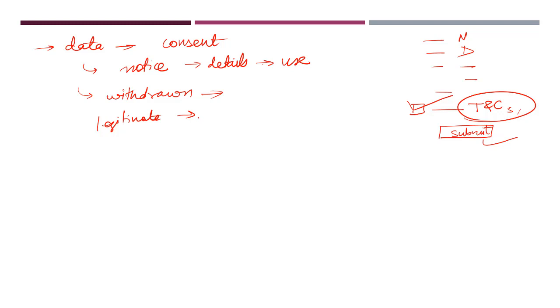What are those uses? See, first example, let's say you have voluntarily given your data. For example, you went to a website and wanted to create an account and you gave that data of your own accord. You said that I want to give this data, then consent is not required. Similarly, if the government requires your data for any purpose, any service, any benefit it wants to give, it does not require any kind of consent.